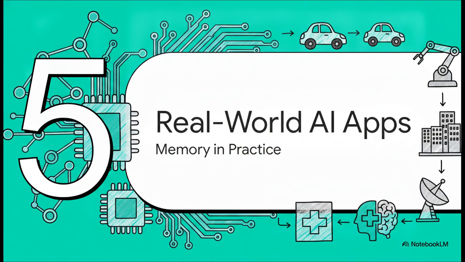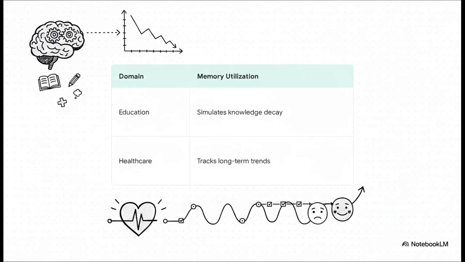Finally, part 5, real-world AI applications. Let's see this memory in practice. In the real world, memory systems are shifting AI from simple, utilitarian tools to persistent companions. Look at education. Agents are beginning to act as cognitive digital twins of students. They can track a learner's progress over months, map complex educational concepts, and even explicitly simulate knowledge decay using the Ebbinghaus forgetting curve, so they know exactly when a student needs to review a topic.